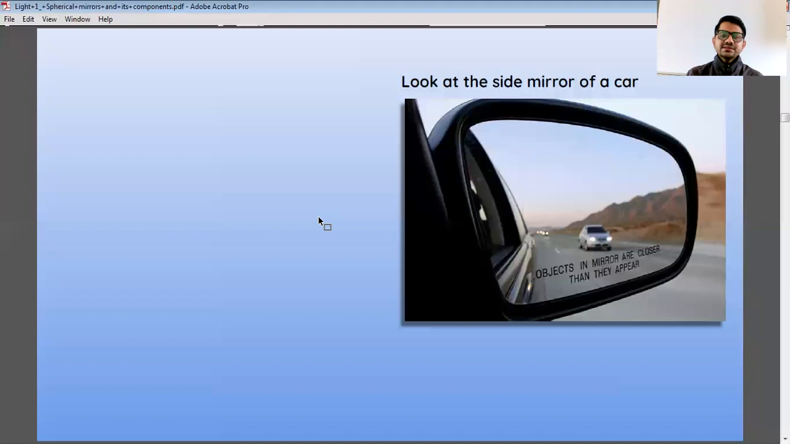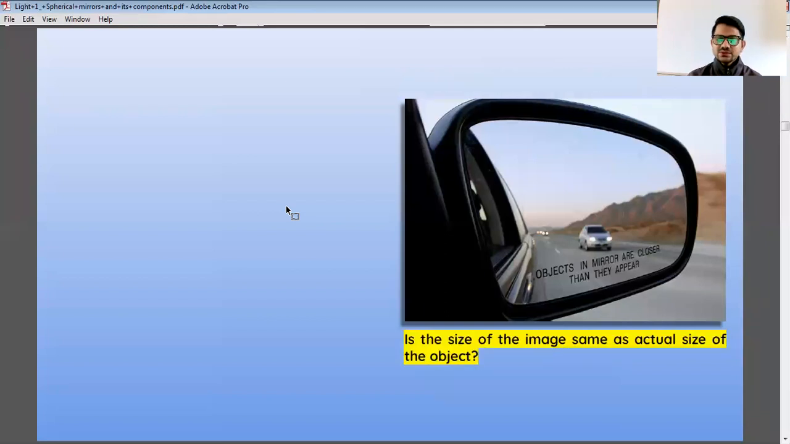So here is the example. Suppose we want to see a distant object nearby so that we can calculate the driving part of our road. The calculation can be made easily: whether we should take high speed or not, or whether we should try to overtake or not. That becomes easier when we use this type of mirror.